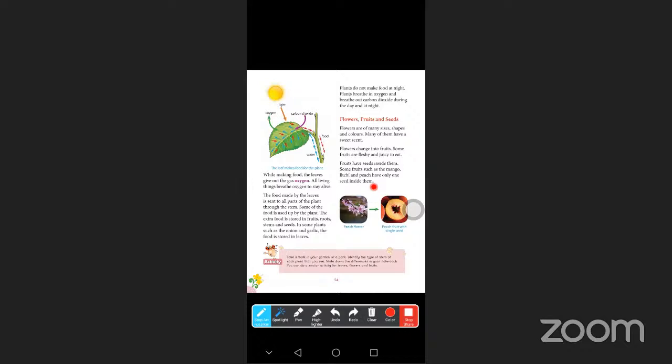So the flowers come in many sizes, and also many colors and many shapes. You may observe this in your home side, your garden area.